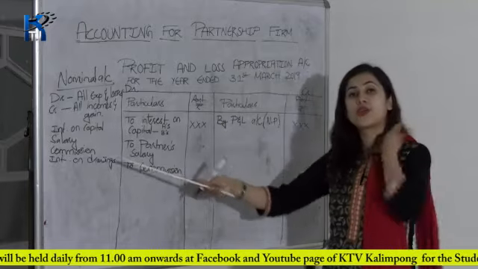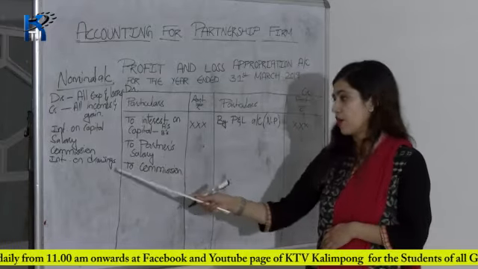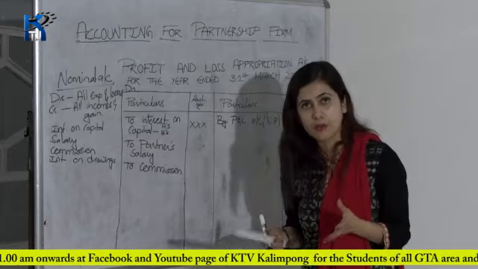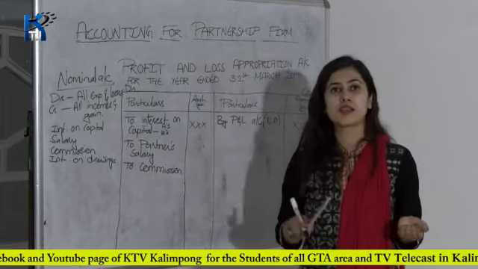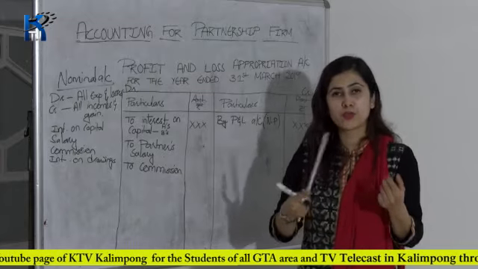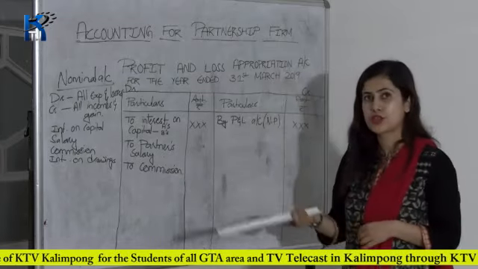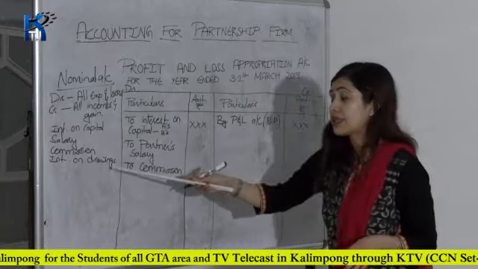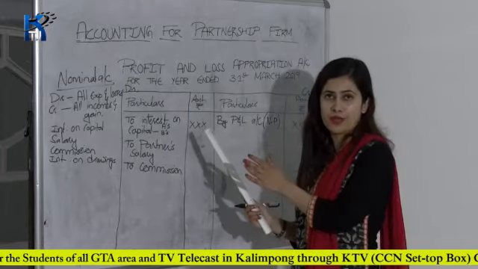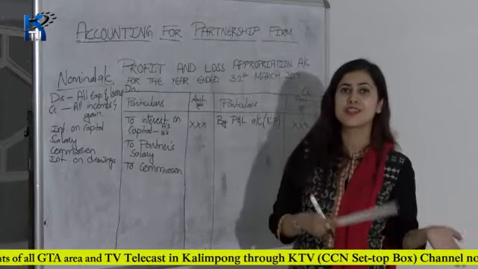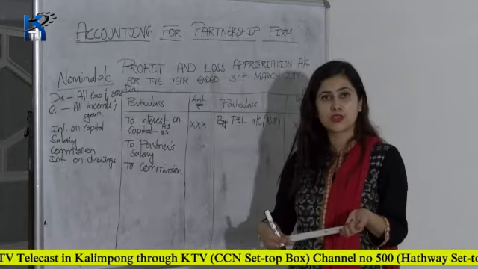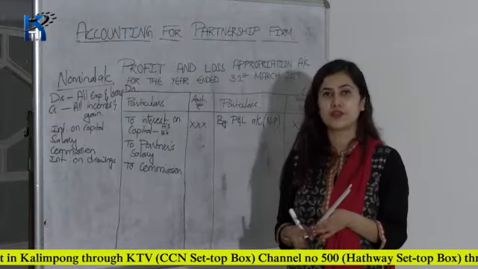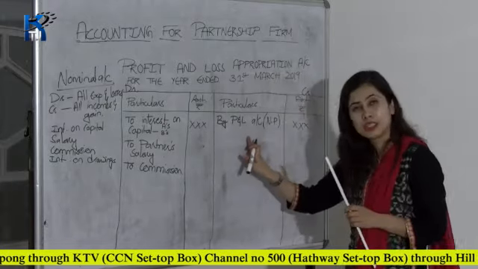Last item is your interest on drawing. Interest on drawing means when a partner withdraws money from the business for personal use, they will be charged some interest. The partners will have to pay some interest to the firm, so that is an income for the firm. It is an expense for the partners, but income for the firm, isn't it? If partners are paying interest on their drawing to the firm, then that is income for the firm. So income will come on the credit side.